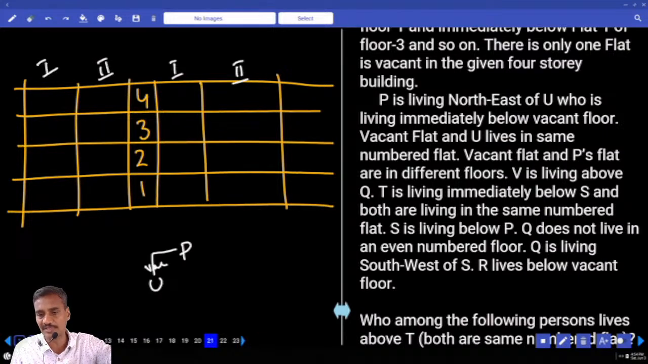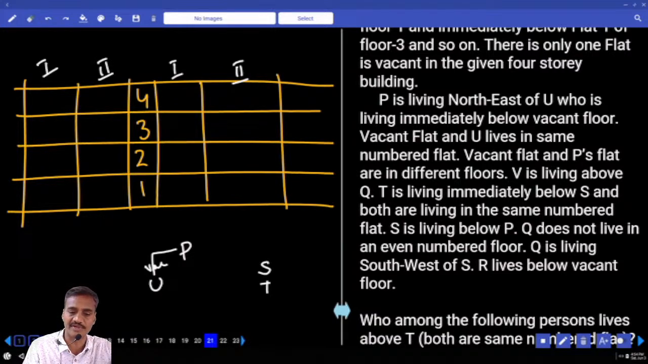And the vacant flat and P's flat are in different flat numbers. That means U, the vacant flat and P, these 3 must be consecutive. U, vacant flat and P. And T is living immediately below S. Where is this T? Immediately below S, and both are living in the same flat number. S and T are living in the same flat. S is living below P.